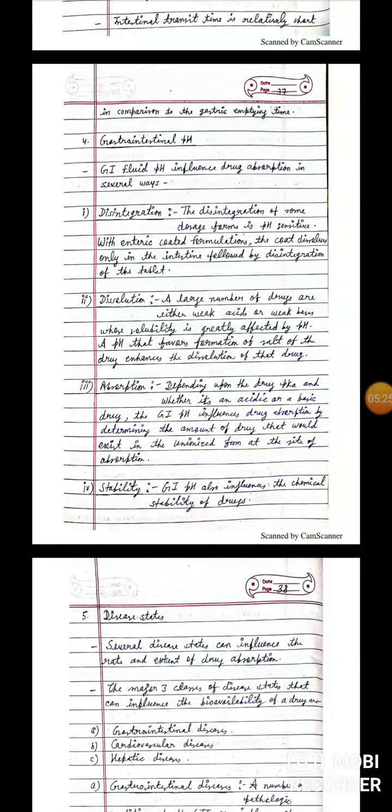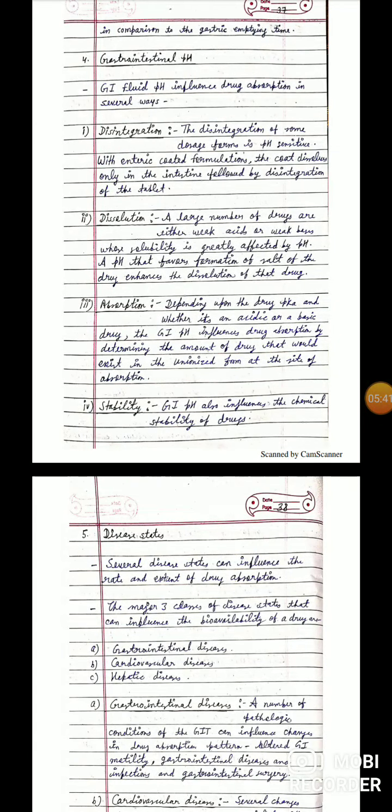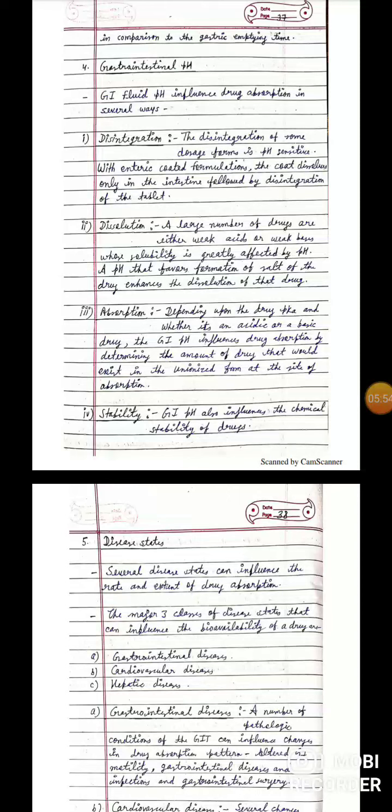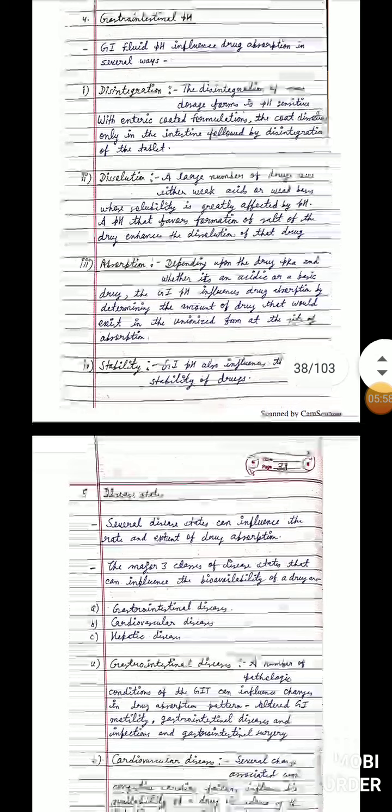Next is the absorption. Absorption depends upon the drug pKa and whether the drug is acidic or basic. The GI pH influences the drug absorption. Next is the stability. Stability depends upon the pH; GI pH influences the chemical stability. Acidic stomach pH affects the degradation of antibiotics such as penicillin and erythromycin. While for basic drugs, formation of insoluble drug hydroxide in the alkaline pH of the intestine has been observed.